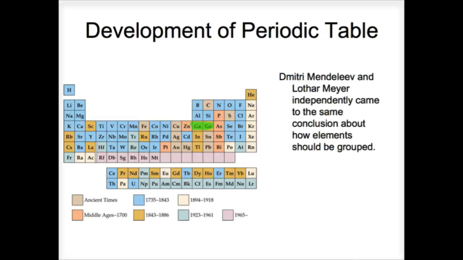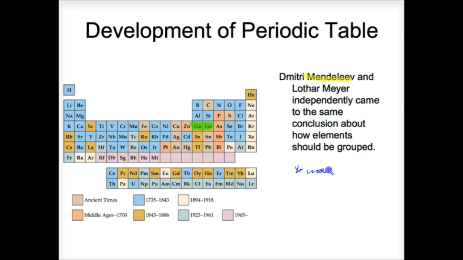The first person to come up with that organization was actually Mendeleev. Now, the main reason we focus more on Mendeleev than Meyer is because Mendeleev made predictions with his periodic table. And what was cool is his predictions involved these two elements, gallium and germanium. So one of the things you have to understand is there were about 64 elements known when Mendeleev made his table in the 1800s.